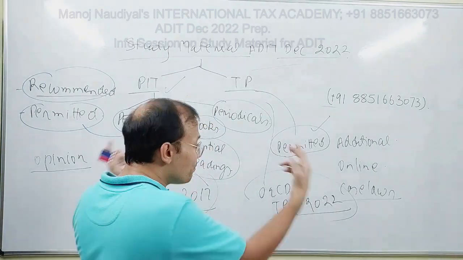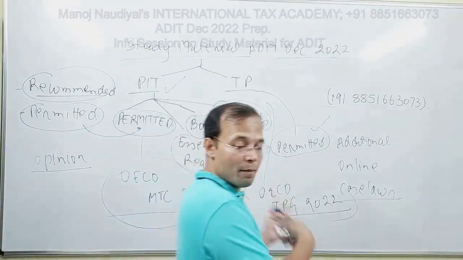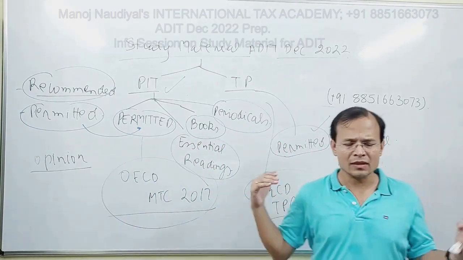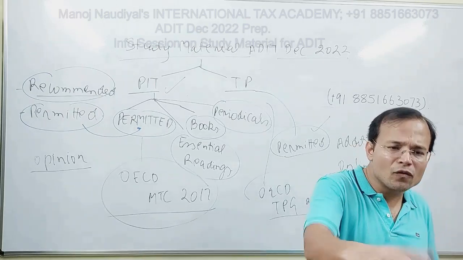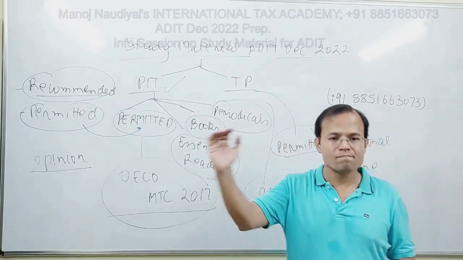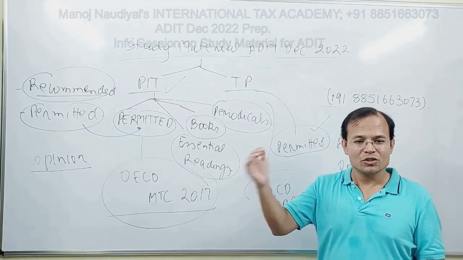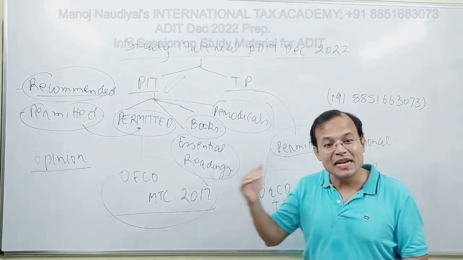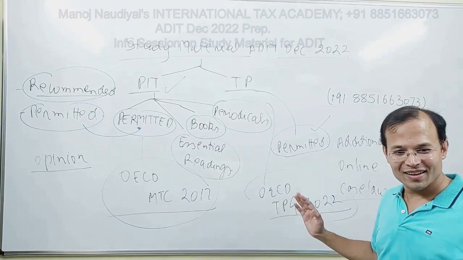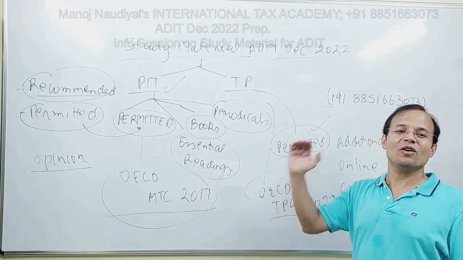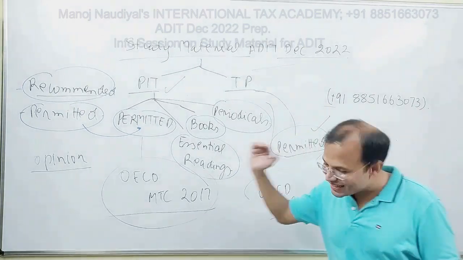Conversely, if you base your preparation right now upon these documents, then by the time ADIT is over, you would know these documents like the back of your hand. Makes sense? So think short term, think medium term, as well as long term. Don't get befooled. Base your preparation upon the official permitted texts.